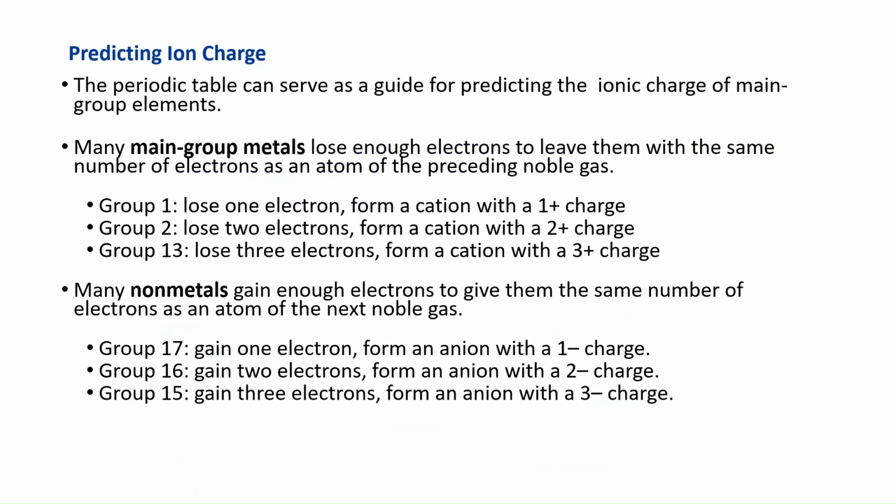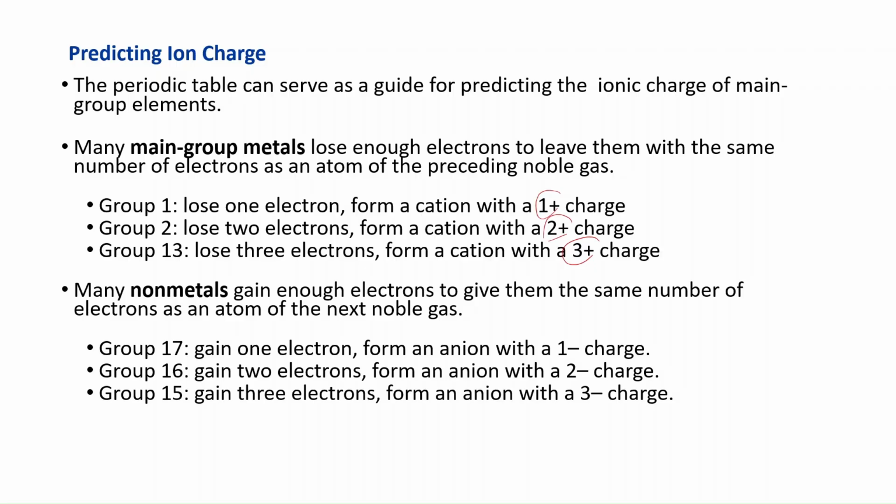Okay? Can you predict ion charges? For most examples, yes. Main group metals, those are the elements to the left of the periodic table. You know the group tells you the number of valence electrons. Group 1 has 1 valence electron. Group 2 has 2 valence electrons. Group 13 has 3 valence electrons. Notice that we skip transition metals, but we'll get to them. So obviously it's very easy to lose 1, 2, 3 electrons and end up with plus 1, plus 2, plus 3 ions.